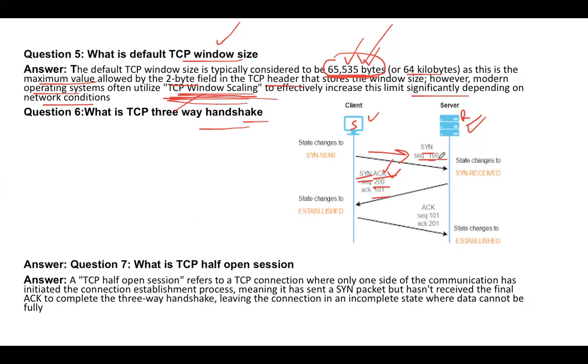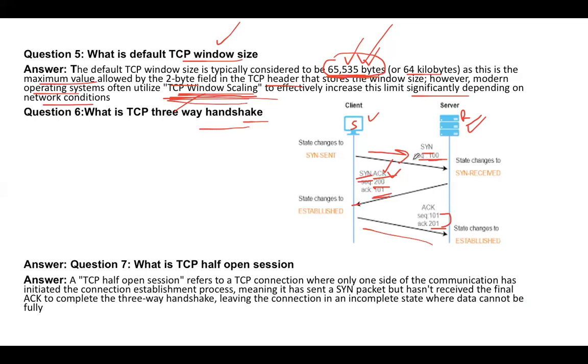The sequence number was 100. When the server replies, it is replying with 101, just an increment of one. When it receives the SYN and acknowledgement, the final message is the acknowledgement again, acknowledgement of 201. So between acknowledgement and SYN, there is a correlation. Just remember one thing: whatever sequence number you have received, you would reply with that sequence number.